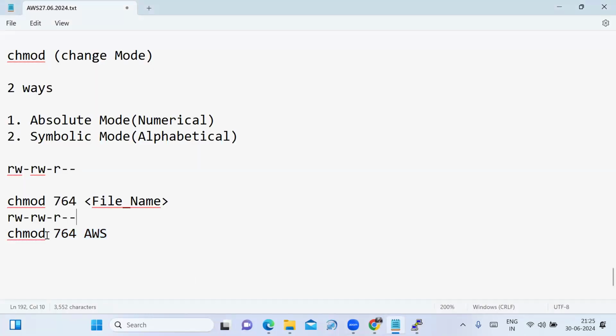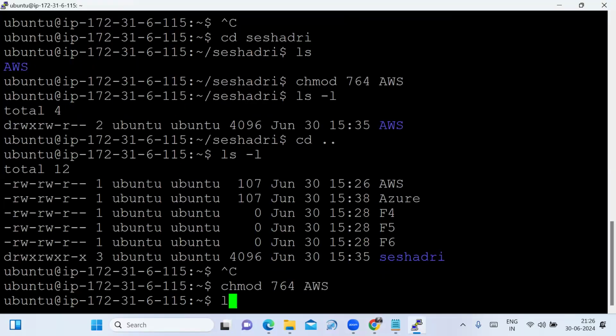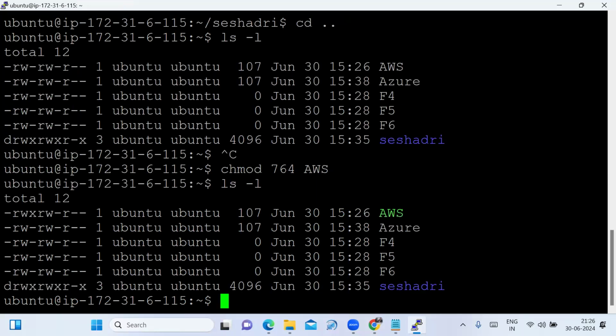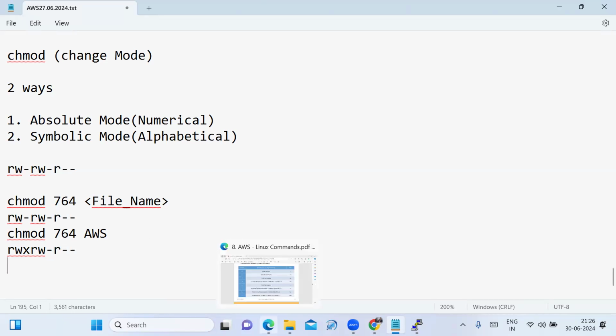Now I'm changing the file permission 7. The owner has read, write, execute permission. The group has read, write permission, and for others I am given only the read permission. See that I'm writing it here. Now I'm typing ls -l. Now see that it is changing the file permissions. The owner has read, write, execute permission. The group has read, write permission. Others have only read permission.